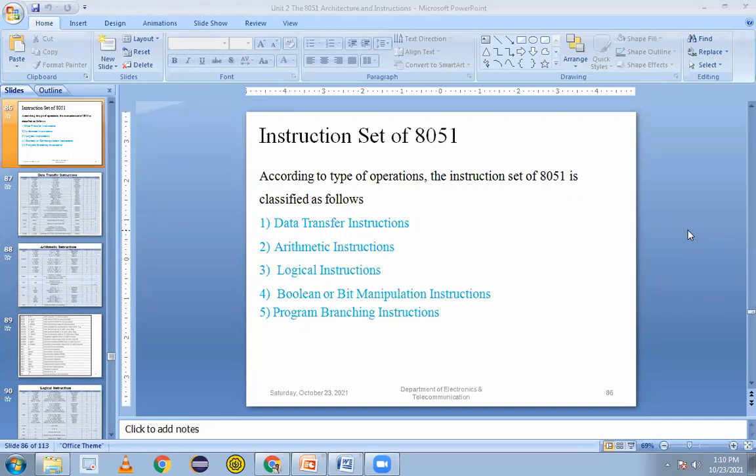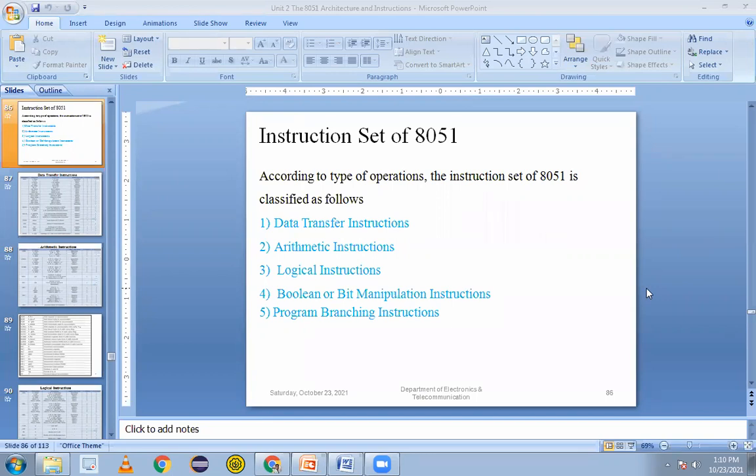Then we have the third category, logical instructions. Logical means what? A result will not be there, but data will be shifting, either left side or right side. We can perform the ANDing operation. We can perform the OR operation or the XORing operation. Those will be the logical instructions.